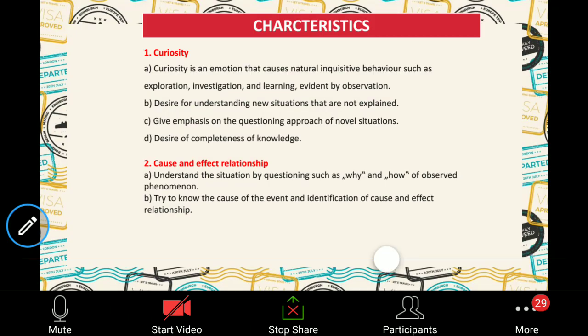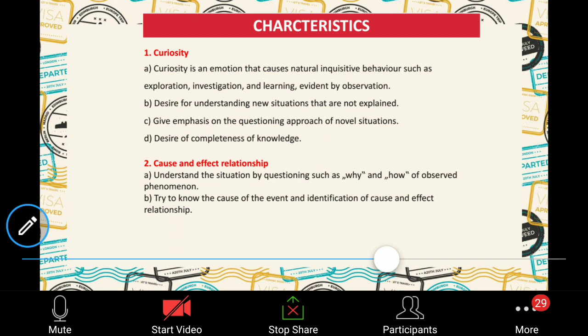As I have told, let's move to the characteristics of scientific attitude. So curiosity, as you have already told me, covers investigation and exploration: desire for understanding new situations, giving emphasis to questioning yourself, reasoning yourself, and desire for completeness of knowledge. See that you understand these concepts very well. Try to listen properly. After this, you will have one small activity to do, so if you are not listening, you won't be able to do the activity.